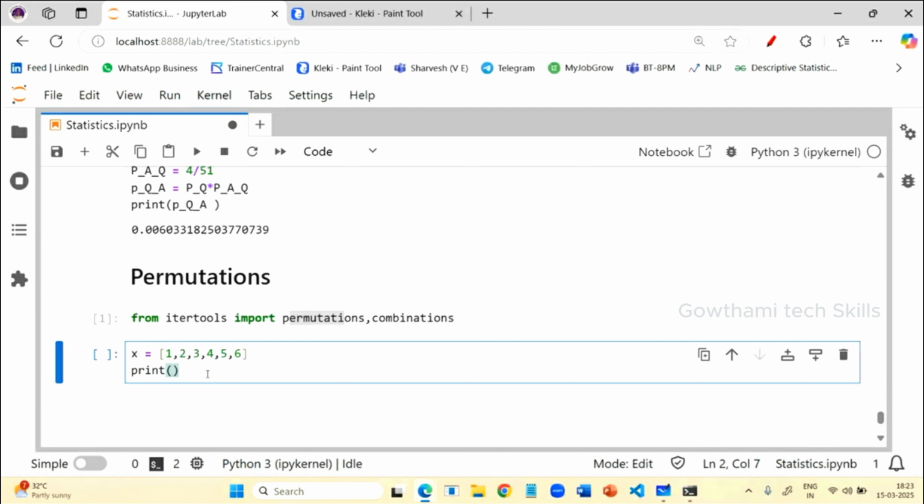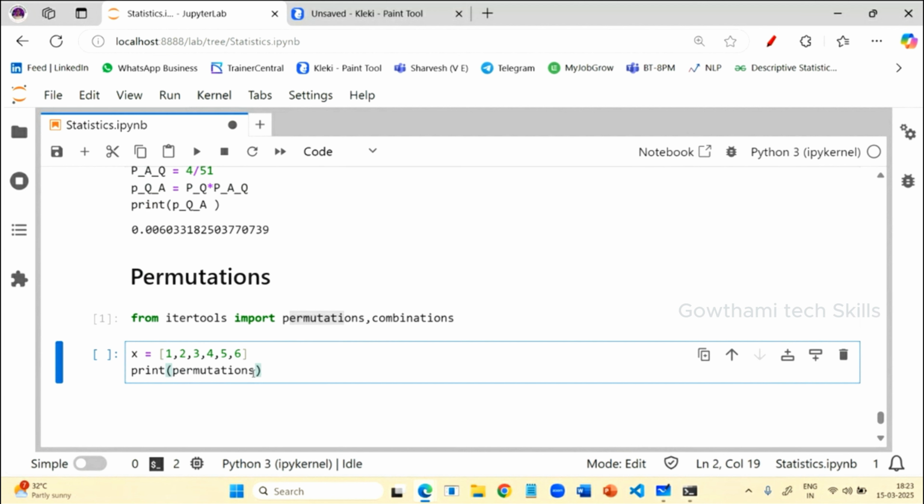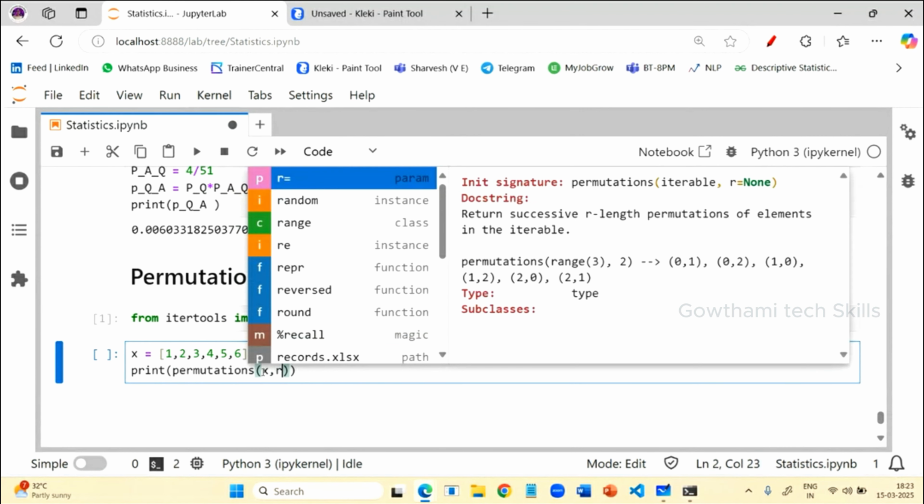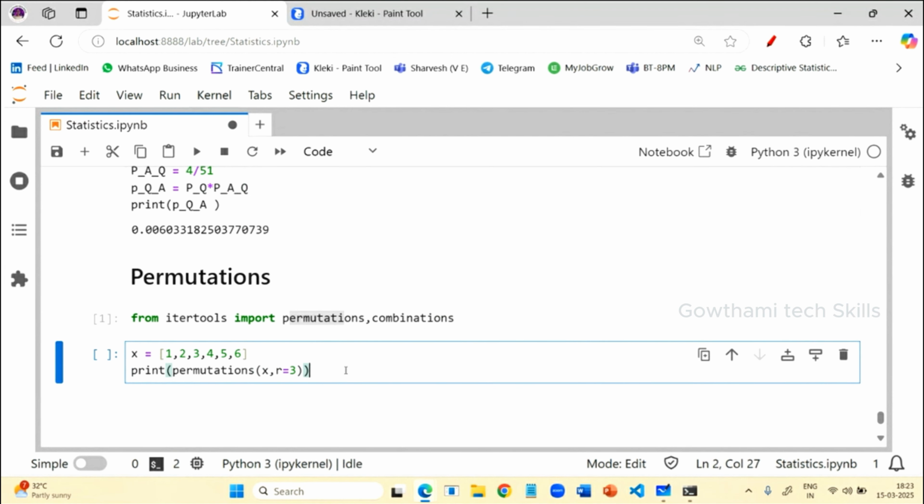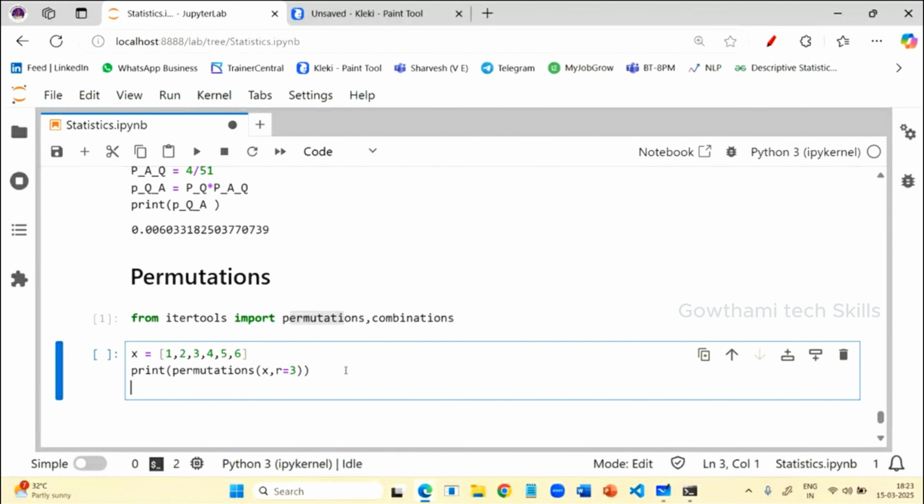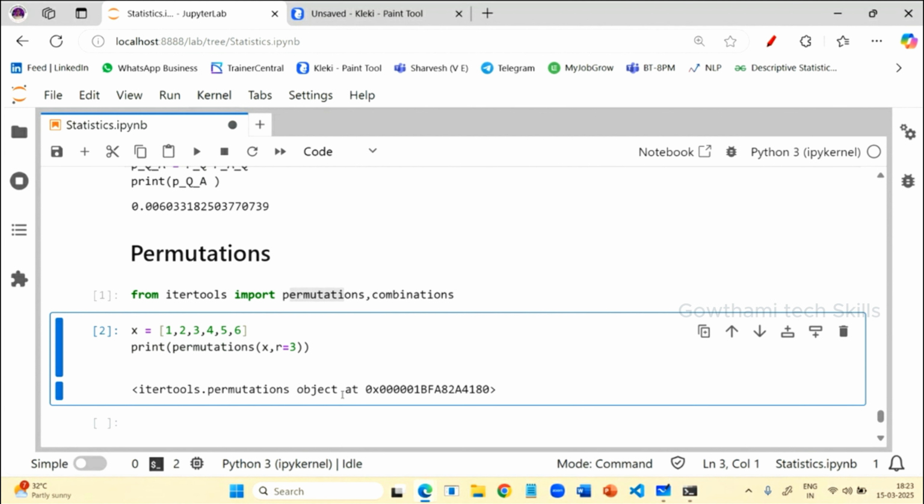See here, inside you have to display, that's why I'm using the print function. So use the function permutations. Where have you stored your chocolates? In the x variable. So x comma, you should say how many you have to pick, by using r is equal to 3. Now just run this cell and you can see the output. It is giving an object.